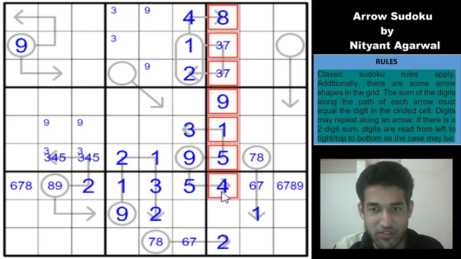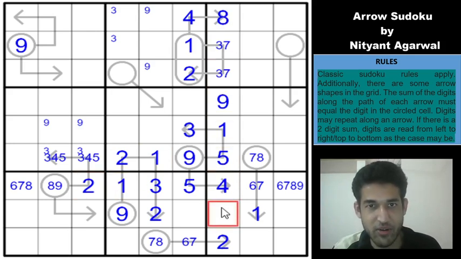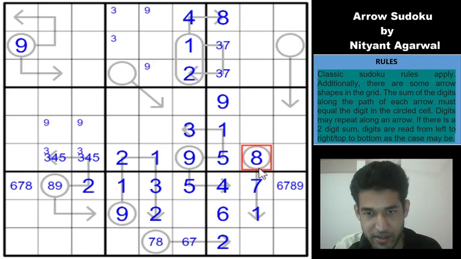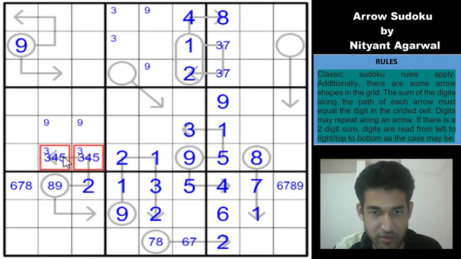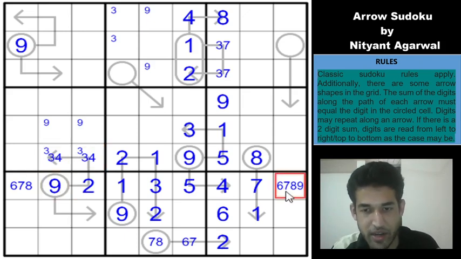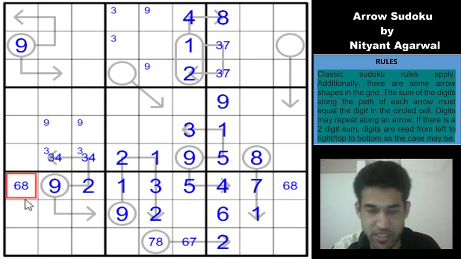Superb. So for column 7, only one cell, one digit left, which has to be a 6. And this 6 gives a 7 here and an 8 here. And 5 here removes the 5 from these cells. This would be 3 4, so 2 plus 3 plus 4 gives 9. This is a 9, which means this cannot be 7 and 9, so 6 and 8, and this is also 6 and 8. So we almost set the Sudoku on fire, like just one deduction, guys, one deduction.